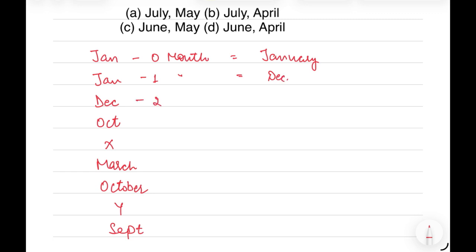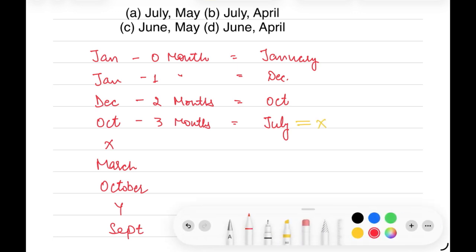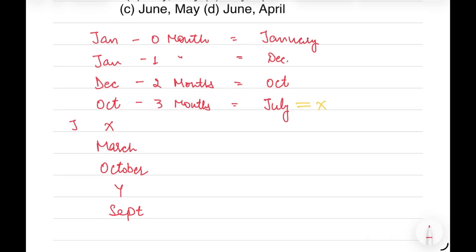And the third term here is December. If we subtract 2 months from December, we get October. The pattern is being followed. Next we have October, with a difference of 3 months. We get July. July is nothing but the value of X. So we get X is equal to July.